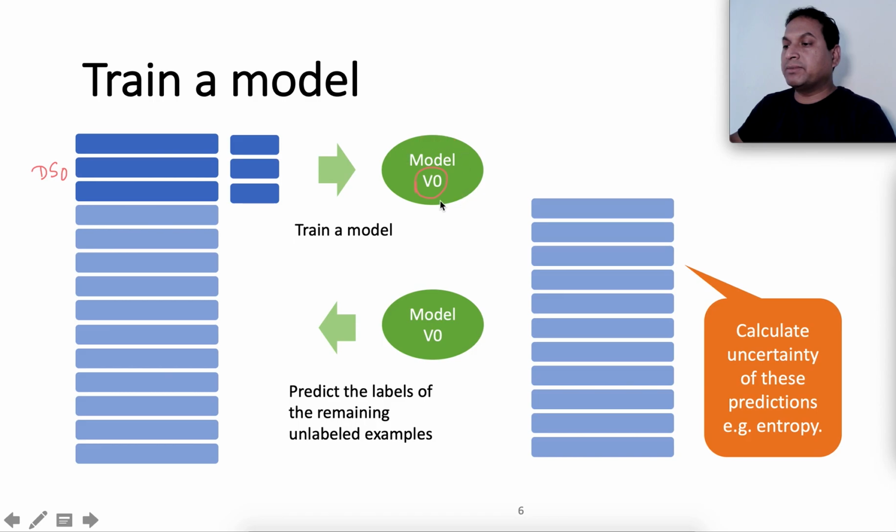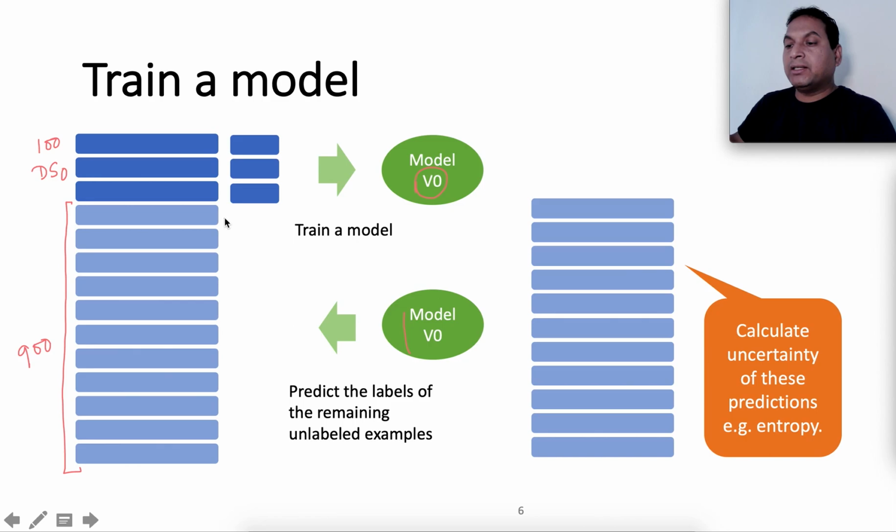And once the model has been built, we will leverage the model to predict the labels for the remaining unlabeled examples. So in our case, 900 examples are still unlabeled. Only the first 100 examples, which were randomly selected from the complete set, are labeled.